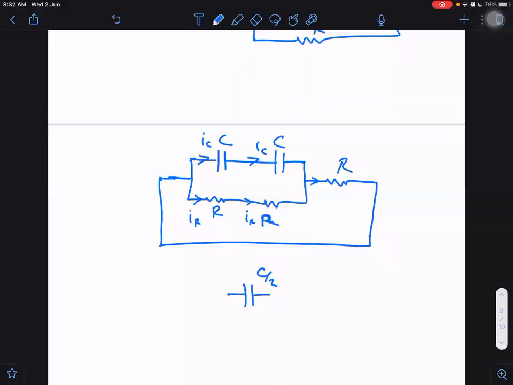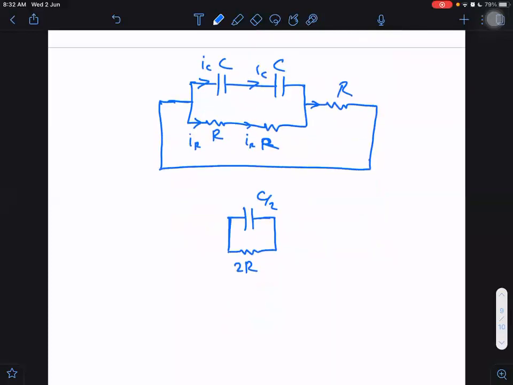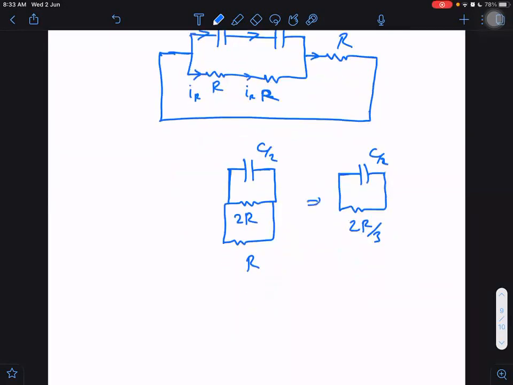Next, C by 2. And what about below? Below it will be 2R. And in parallel with R also, then we will be getting C by 2 in parallel with 2R by 3, I think. Then what is the time constant finally? RC by 3, which is equal to R into C by 3. This is the final time constant. R into C by 3.